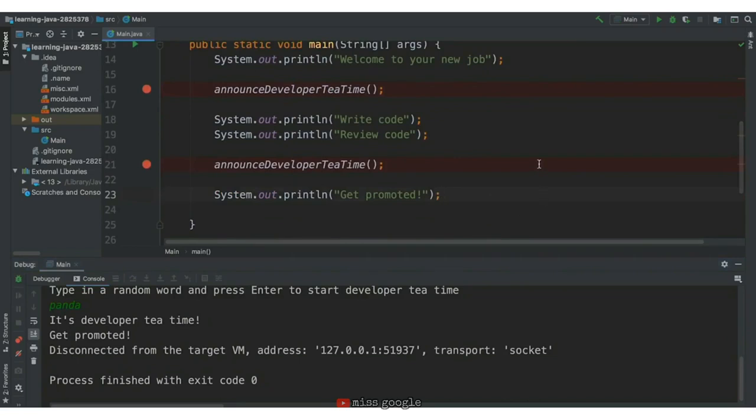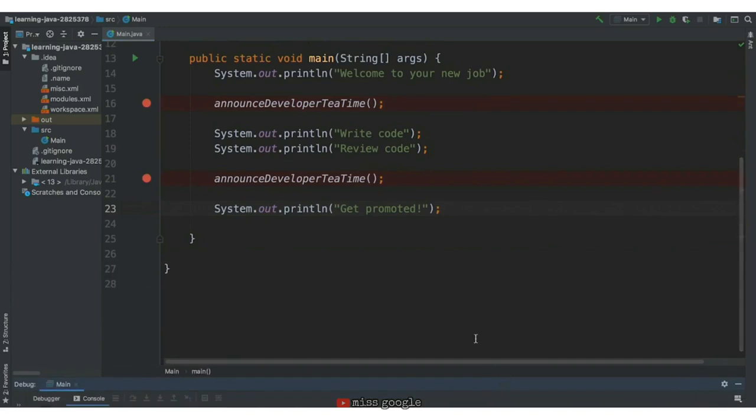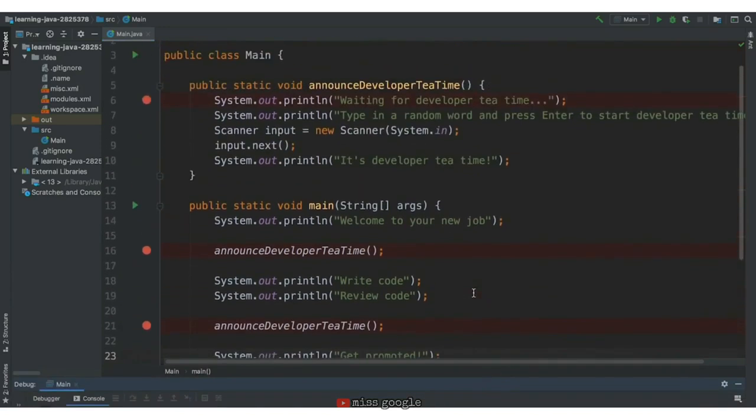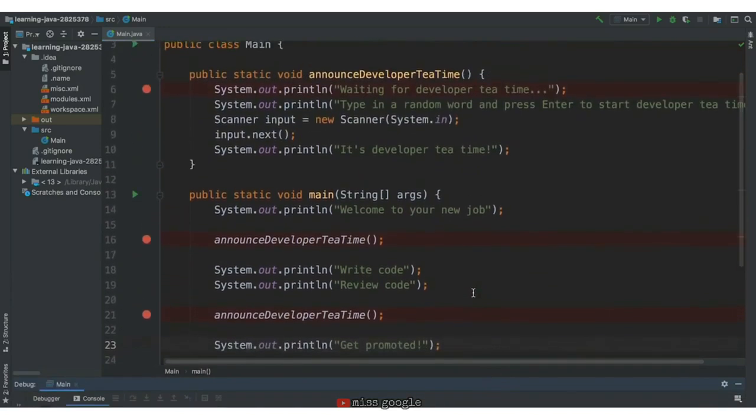Awesome! We just called our first function. Now you might be thinking that this announceDeveloperTime function looks pretty similar to the main function, and that's because they're both functions. Whenever we hit the play button and execute a program, the main function is automatically called and used. Every time we've been writing code, we've been defining the main function that's automatically called at execution. It's all coming together.